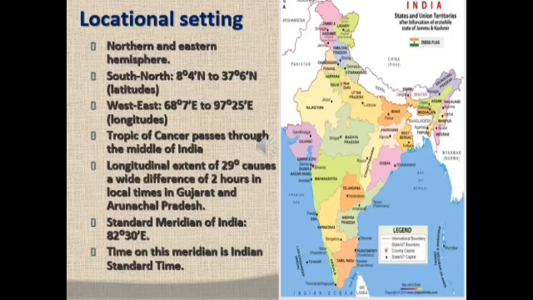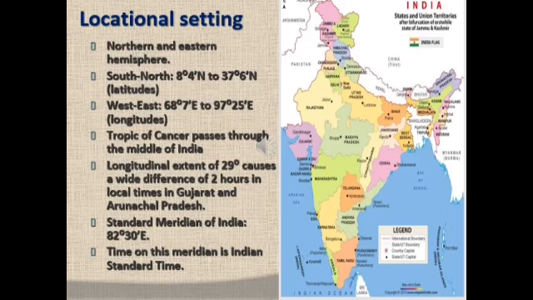Locational setting. India is located in the northern and eastern hemisphere. From south to north, the mainland of India extends between 8° 4' north to 37° 6' north latitudes. From west to east, India extends between 68° 7' east and 97° 25' east longitudes. The Tropic of Cancer, 23.5° north, passes almost halfway through the country.